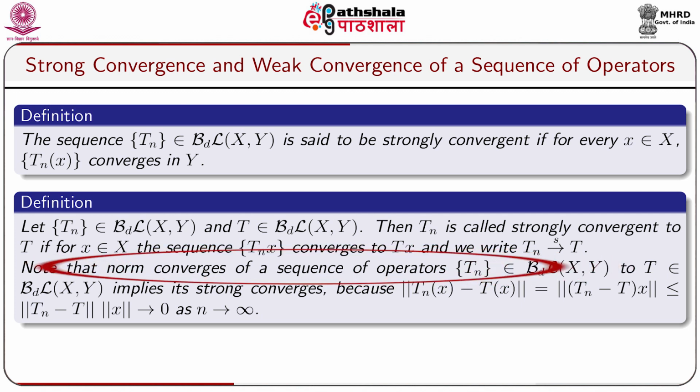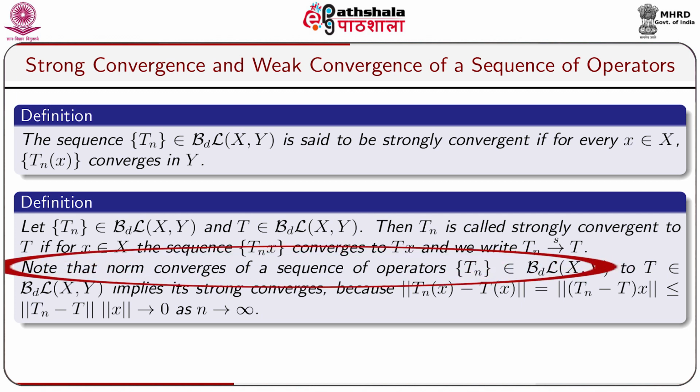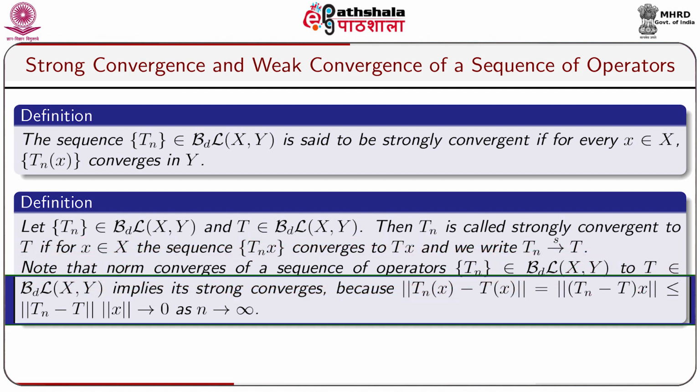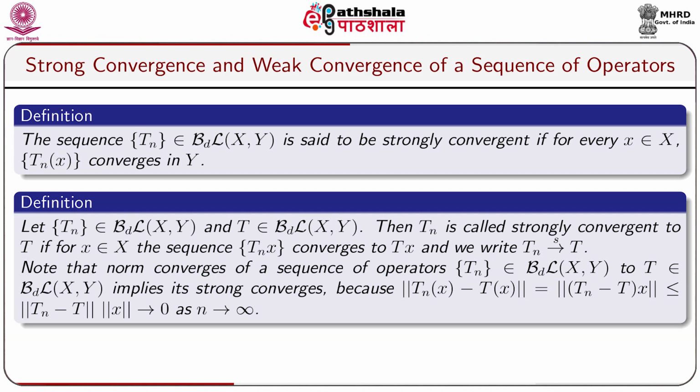Note that norm convergence of a sequence of operators T_n belongs to BL(X,Y) to T belongs to BL(X,Y) implies strong convergence, because norm T_n x minus T x is equal to norm (T_n minus T) x, which is less or equal to norm T_n minus T into norm x, which goes to 0 as n tends to infinity.